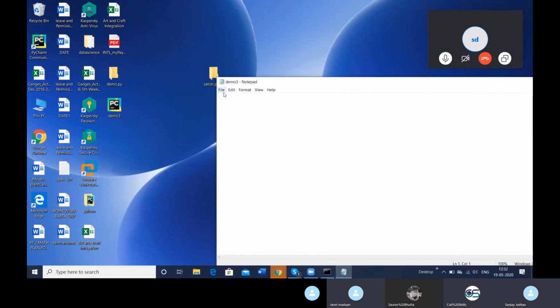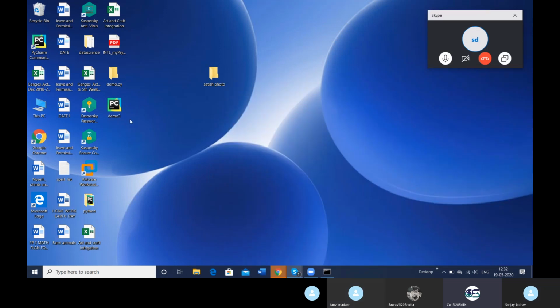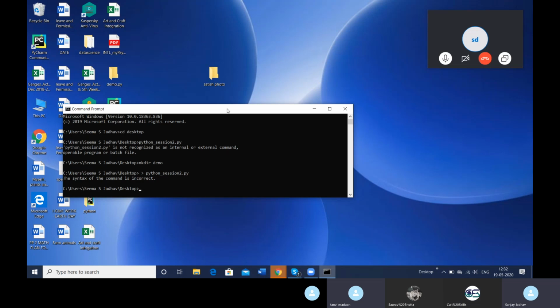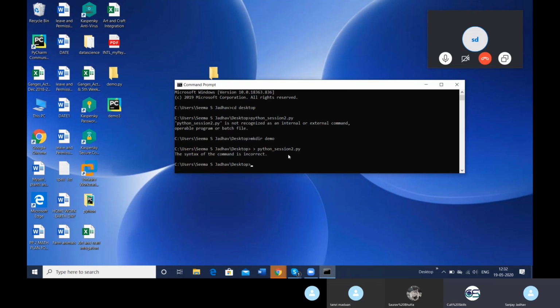Okay, now you have the file and it is a Python file. That's why it's having the PyCharm logo on it. Now you can write the code into it, either on PyCharm or simply on the text file. If you're working on PyCharm, just open that, write the code, and right click and run the kernel, not the cell. So we can also run it here in this command prompt by writing python space demo3.py.